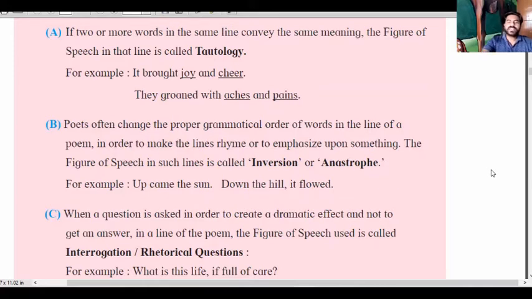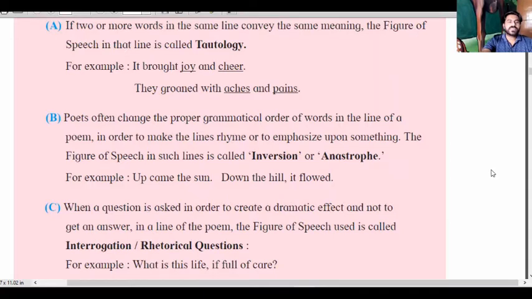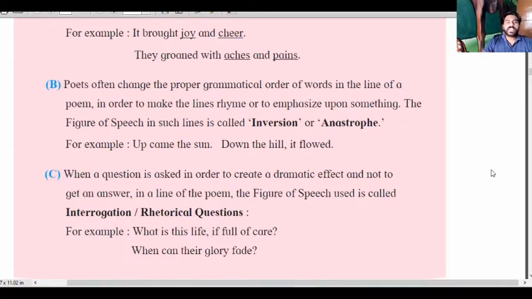Okay, here is an example. For example, "Up came the sun." Can you feel something is wrong? The correct sentence is "The sun came up."